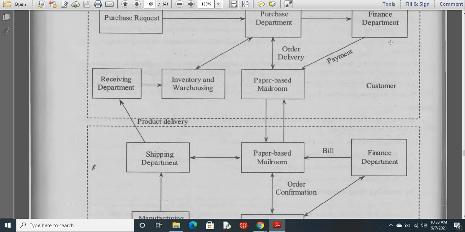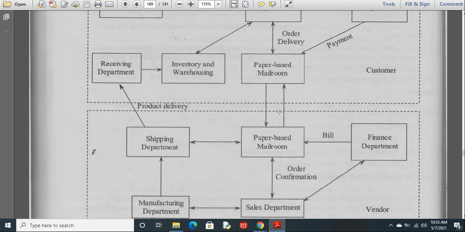So with this information, the complete payment process will be done from the finance department. Once they receive the items, the payment department will pay that amount, and it will go to the vendor's area. So this is the complete picture of how this non-EDI system will work.